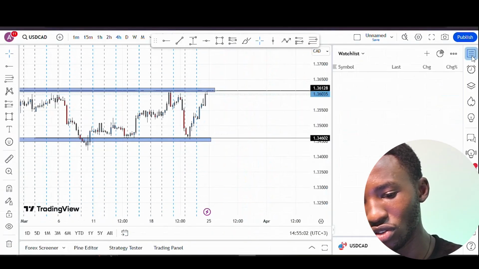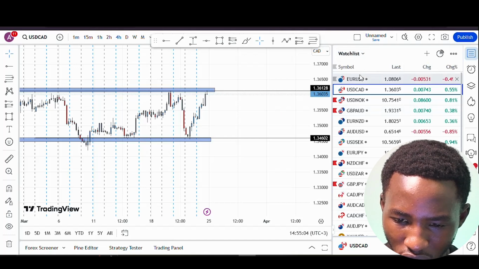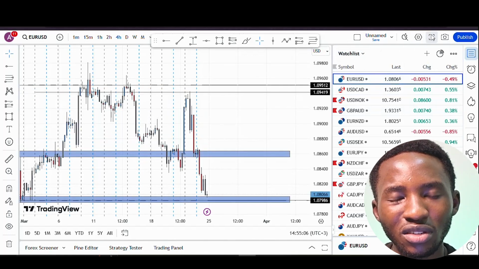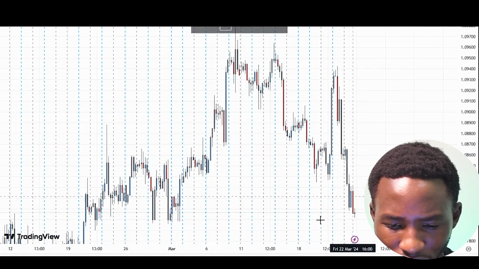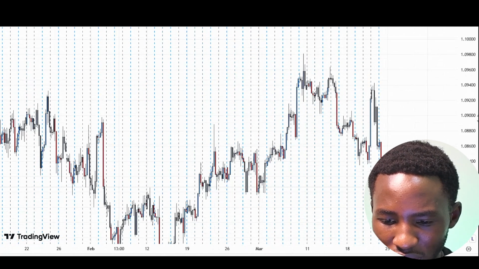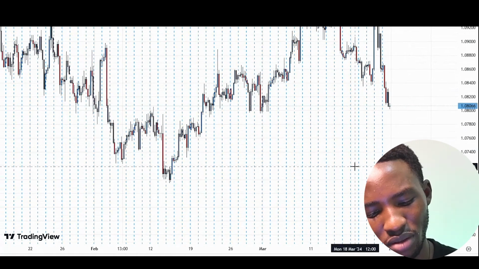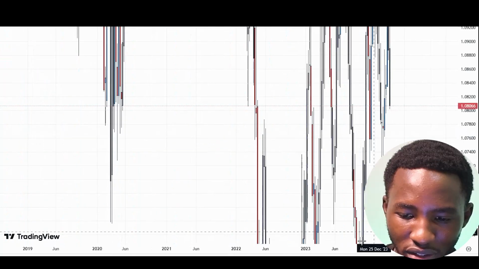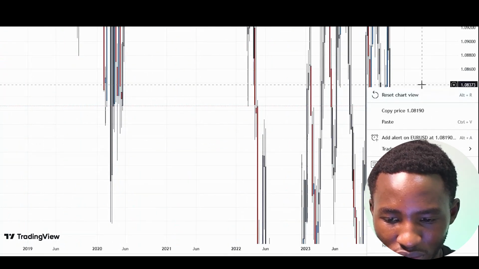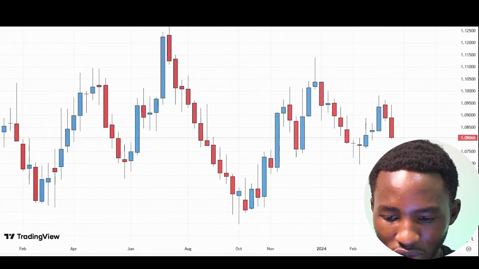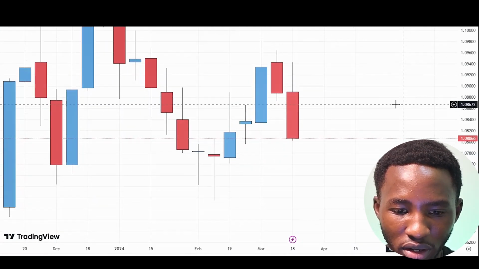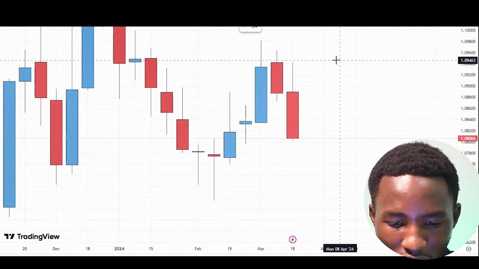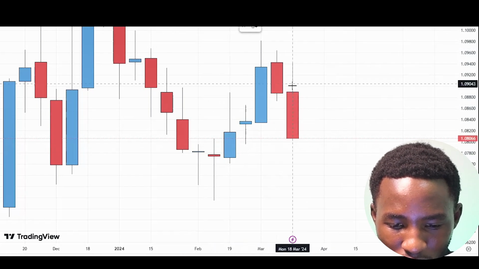Next, we can look into EURUSD. Now, EURUSD and GBPUSD almost have the same price movements. They almost have the same price movements. The difference could be in momentum sometimes, but you'll find that if one is dropping, the other will follow, and if one is rising, the other will follow.